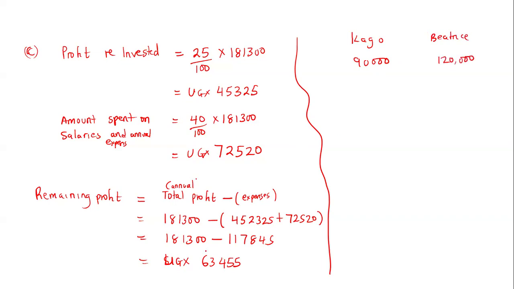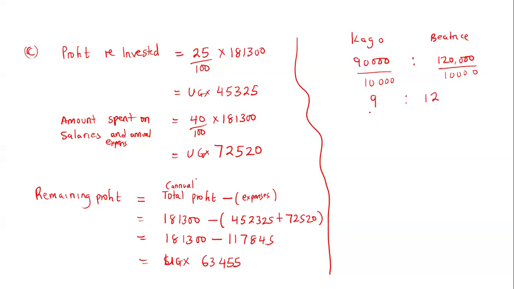So they have to share this money amongst themselves. You have two things you can do. You can first reduce this into simple fractions if you want. I can decide to divide this by 10,000. So this will be 9, and here I'll have 12.